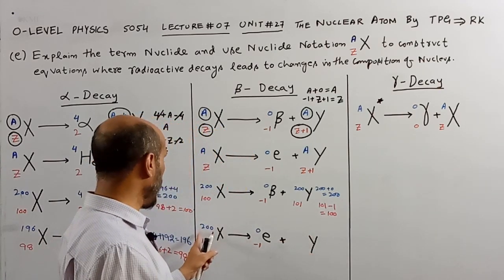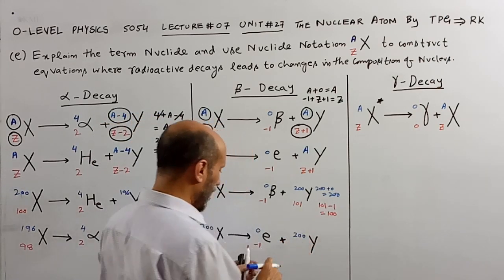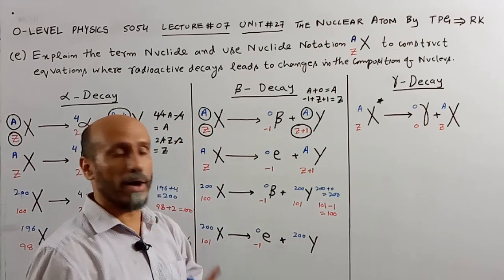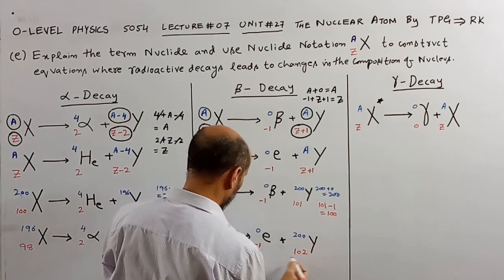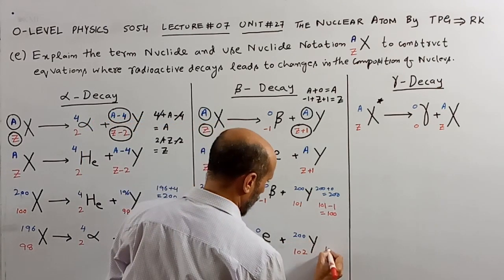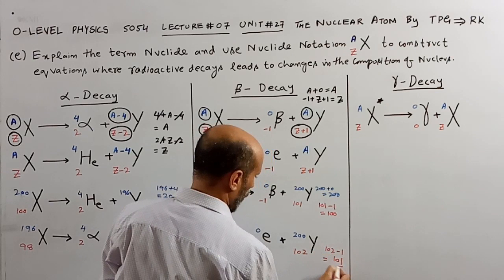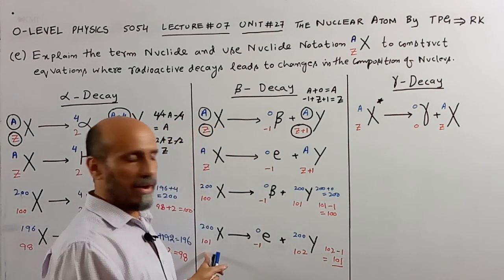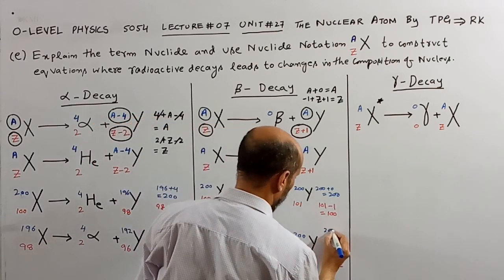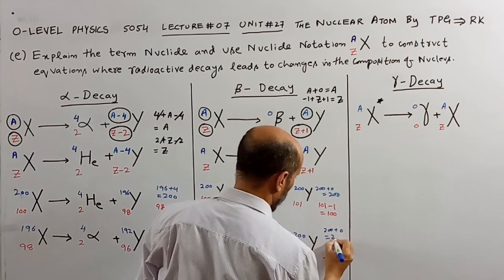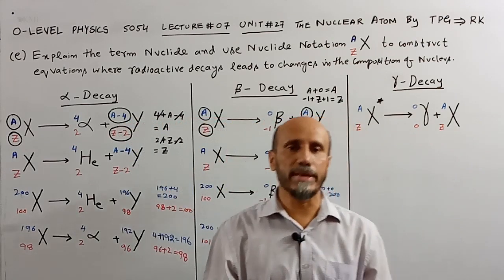So the original value of A was 200, and it will remain 200 over here, and the value of Z is increased by 1, so 101 becomes 102. Now add up these two values. 102 minus 1 is equal to 101, which is the value given on the left side, and 200 plus 0 is equal to 200. So in this way we can construct equations for beta decay.